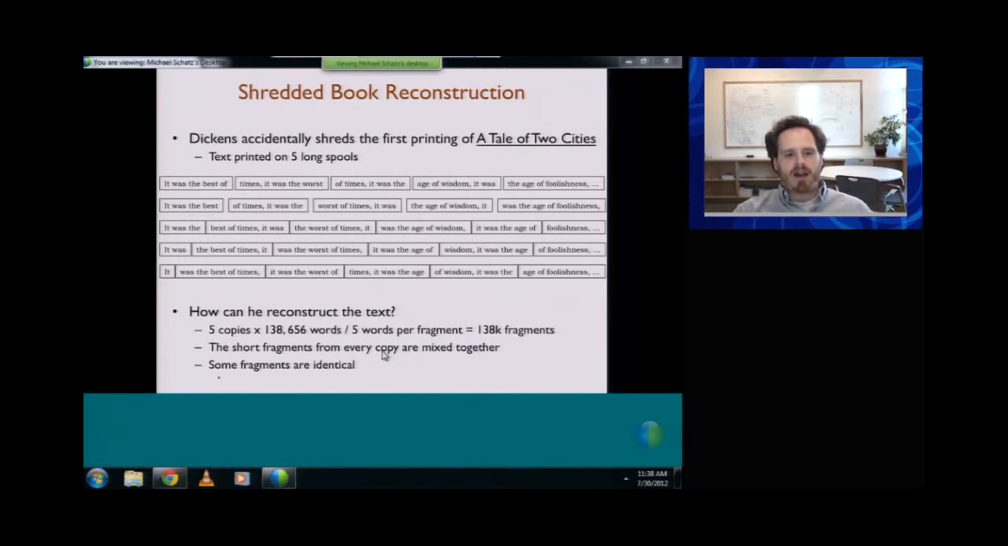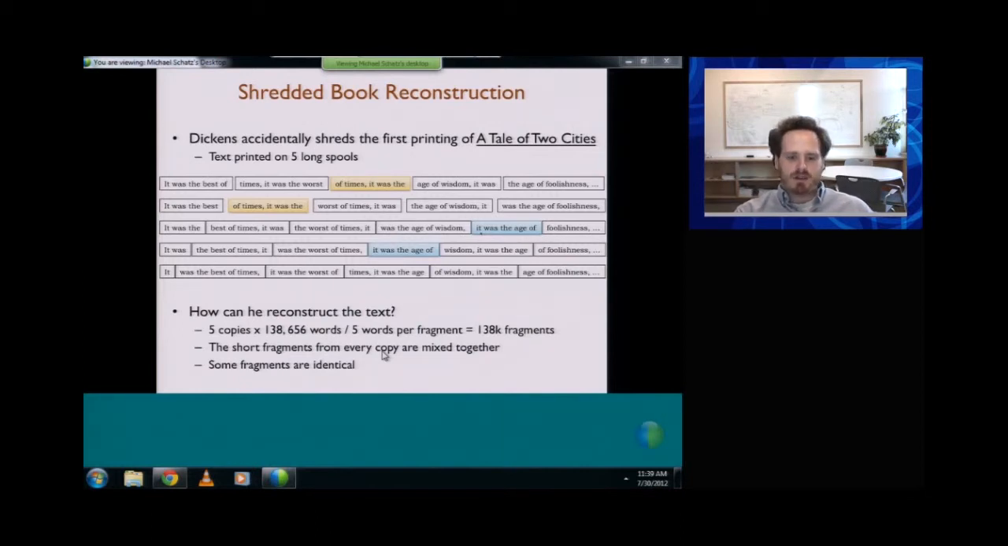So if we started with 5 copies of the book, each book has about 140,000 words. That means we have about 140,000 fragments. All those fragments get mixed together in the mixing bowl. And then just one thing I want to point out is some of these fragments are going to be identical. So "of times it was the" occurs in different places. "It was the age of" occurs in different places. So even though it's getting chopped up, these different fragments can have the same words on them, even if they occur from different places in the original text.